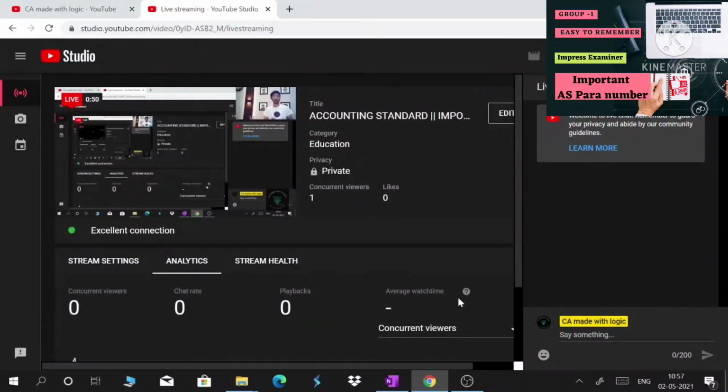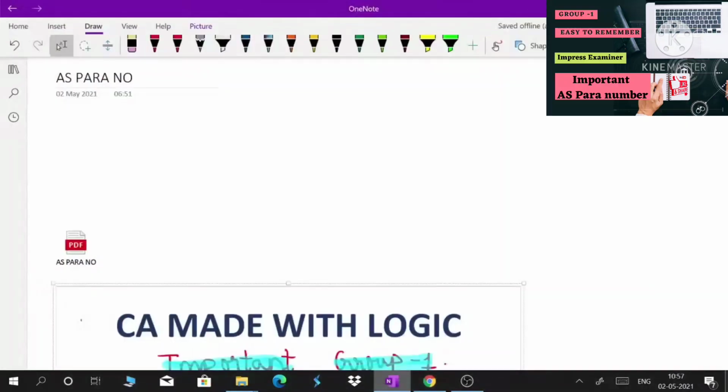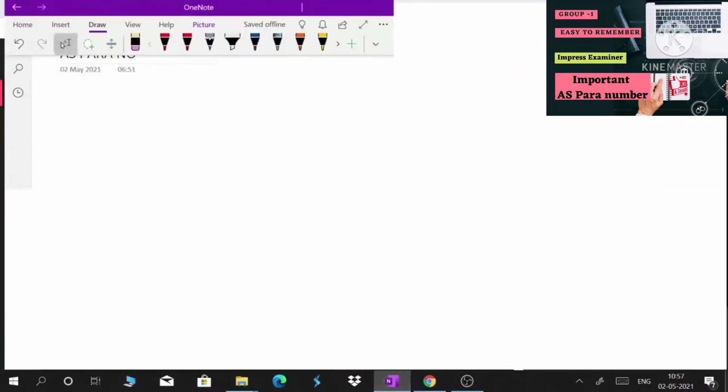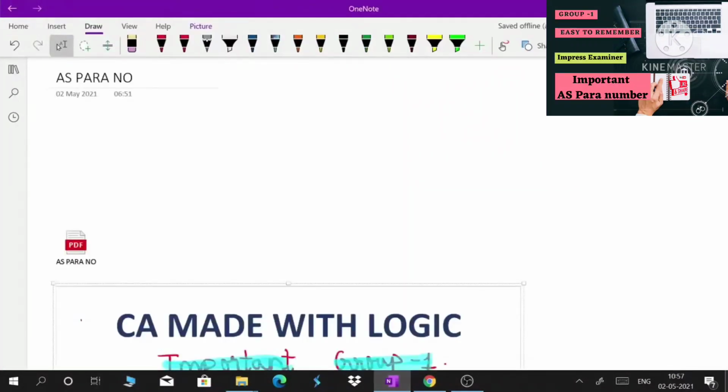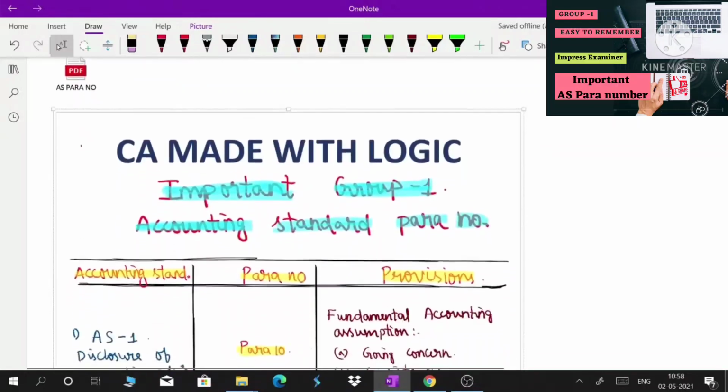As we know, a myth has been created about whether it is important to write para numbers or not. I will even show you my exam paper where I have written my para numbers, and whether they allotted marks for that or not. I will genuinely say whether it is very important to remember para numbers, or whether it is optional. Let's start today's discussion.